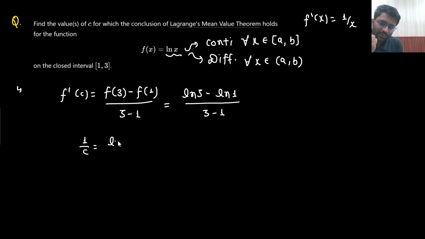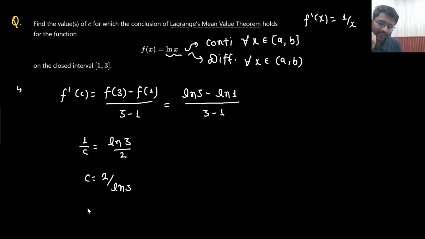So 1 by c equals ln 3 minus ln 1, divided by 3 minus 1. What is the value of ln 1? ln 1 is 0 only. And 3 minus 1 equals 2. So the value of c is coming out to be 2 by ln 3. That's it. This is the answer, 2 by ln 3.